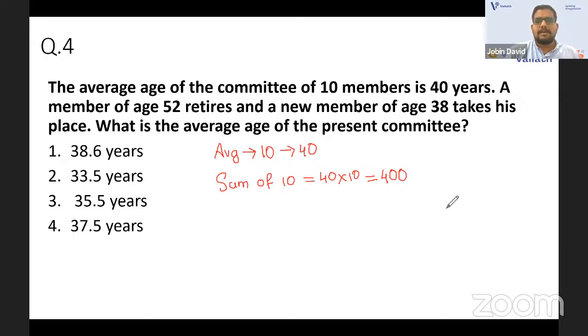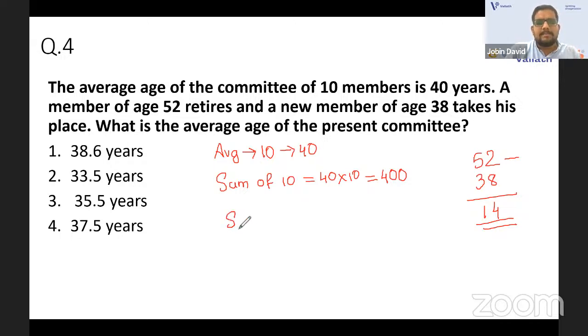Now, a member of 52 retires, and a new one gets in, that is 38. So what you want to do is just take the difference. That will be 14, right? 52 minus 38. That means the adjusted age is 14 only. A member of 52 retires and a new member of age 38 is coming in, so the adjusted age will be only 14.